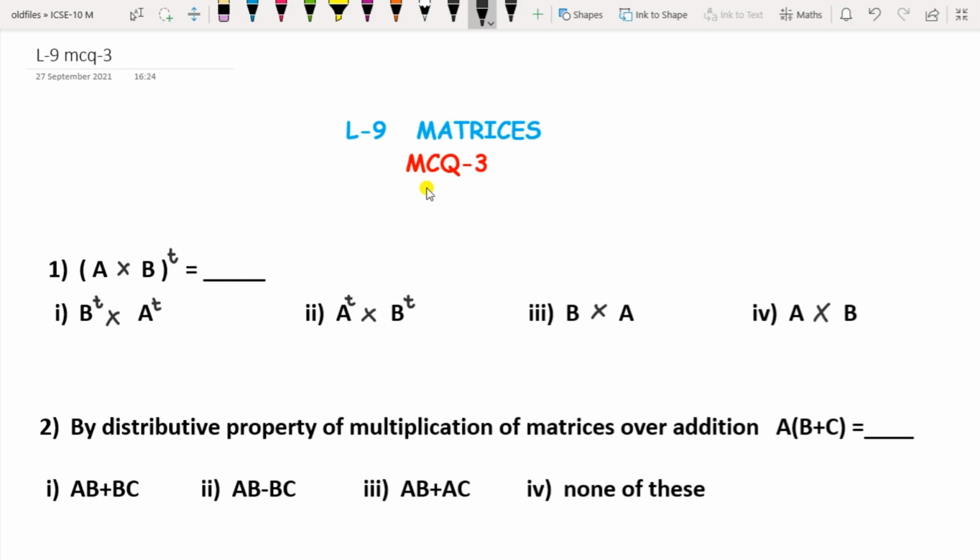In this video we are going to see some more videos on matrices. Earlier I have posted 2 videos on this topic. This is the third video. This is MCQ part 3.